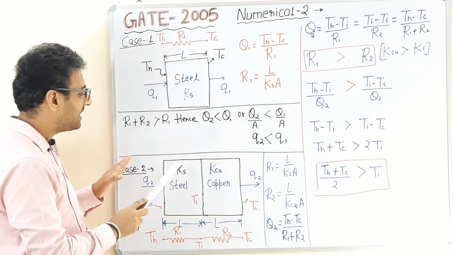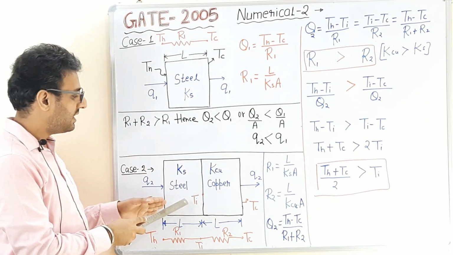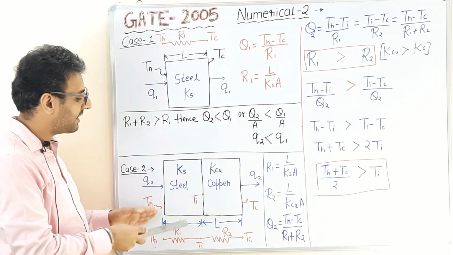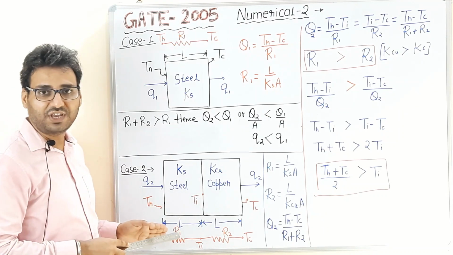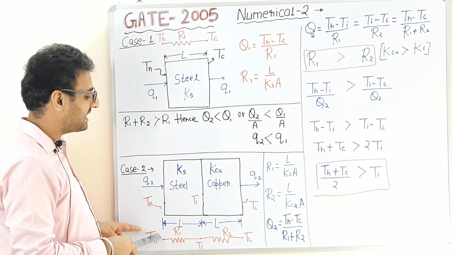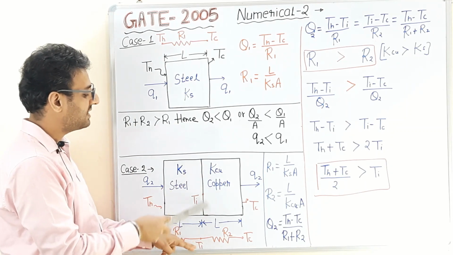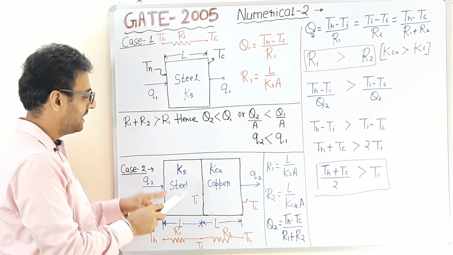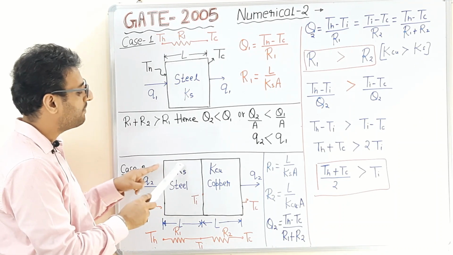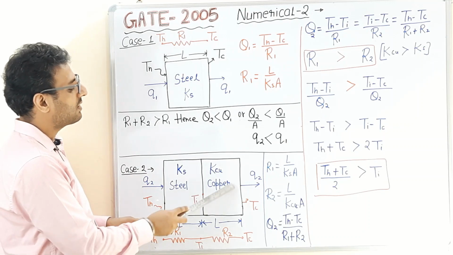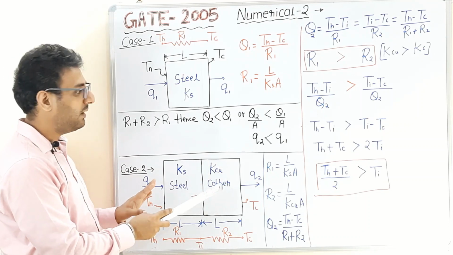Now consider the case number 2. In case number 2, if we draw the electric circuit, we will obtain 3 nodes, because we have 3 temperature values: TH, TI, the temperature at the interface, and TC. R1 is the conductive resistance of the steel plate, and R2 is the conductive resistance of the copper plate.